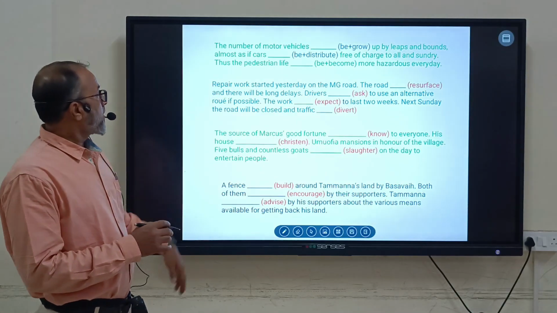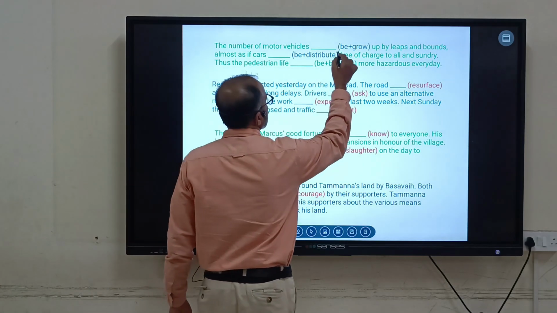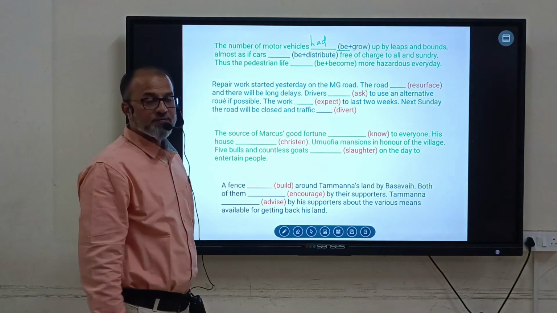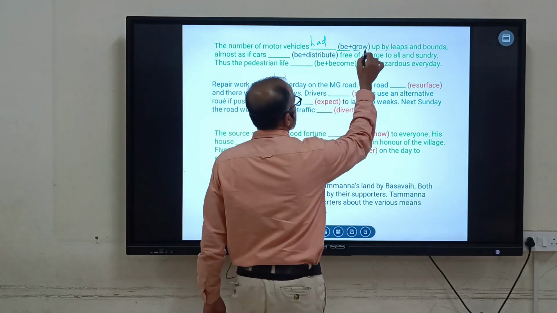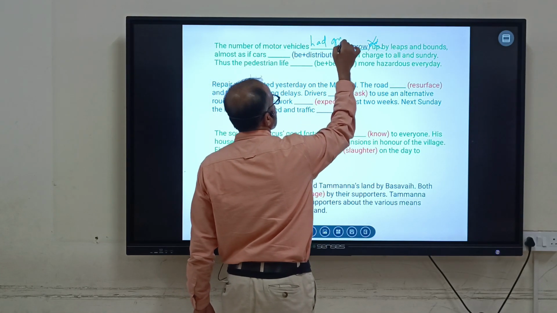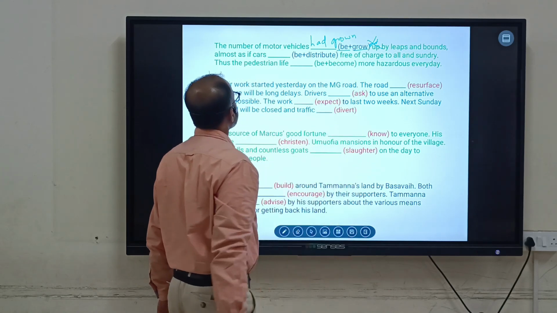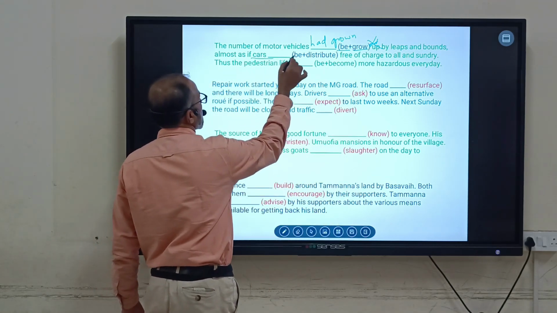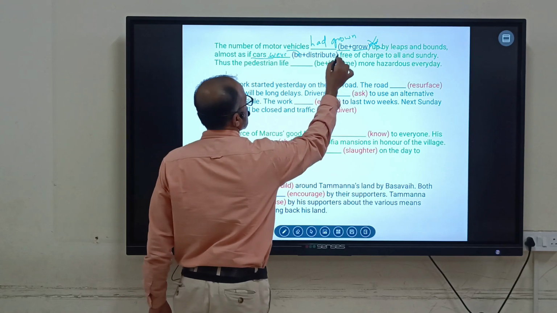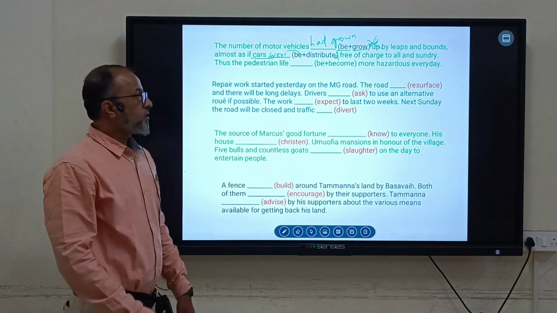Right, here the number of motor vehicles, B is given here, you have to use had here, don't use was for this one. So then grow, you cannot use ed here, it is wrong, you have to use grown. It had grown. And then cars, as usual, for cars use were, and then distribute, the cars were distributed.